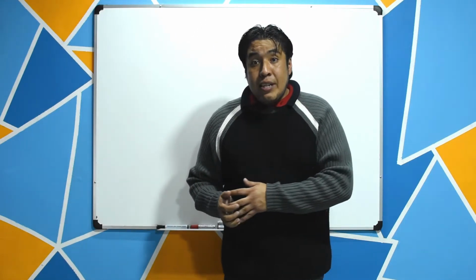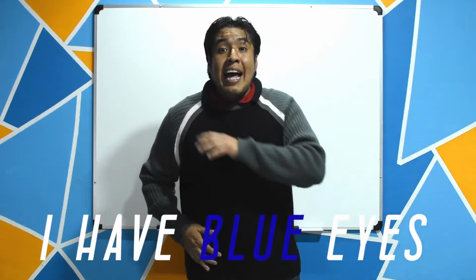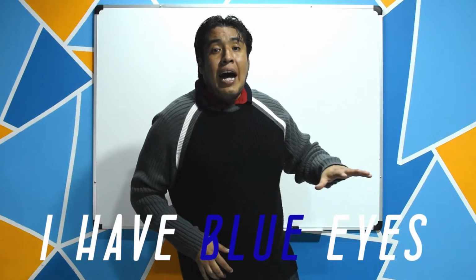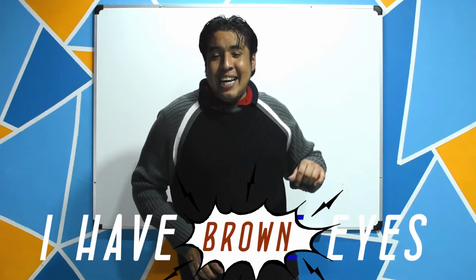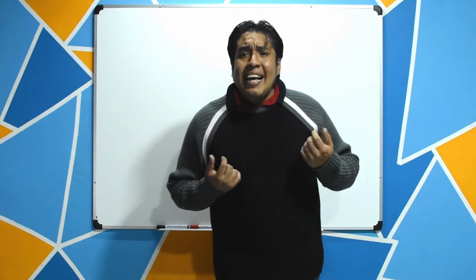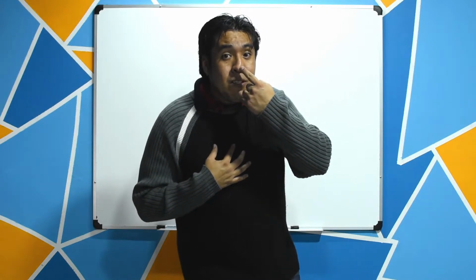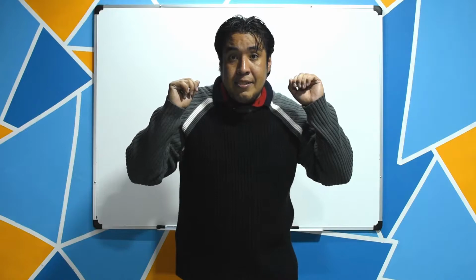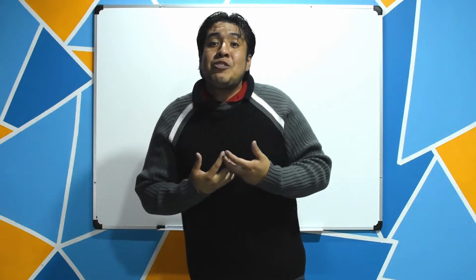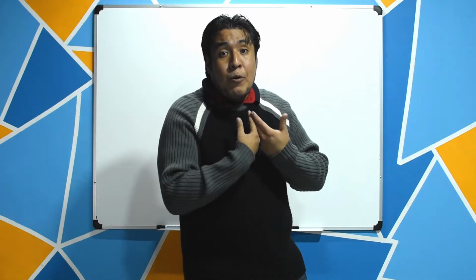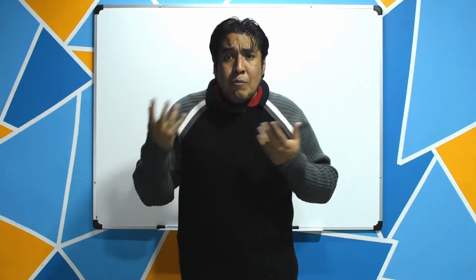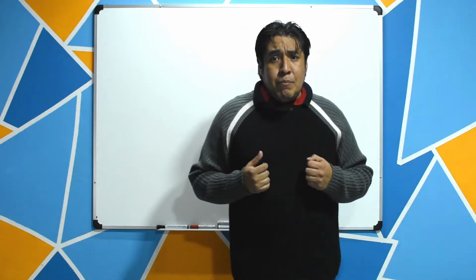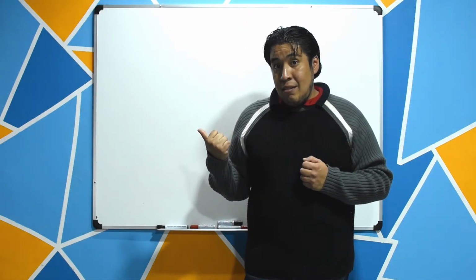Okay? Let's start with examples. One more time I say, I have blue eyes. Blue, no, brown, I have brown eyes. I have a small nose. I have big ears. Remember, I use have because I'm talking about me. But one more time, let's talk about different people. Do you know this man?